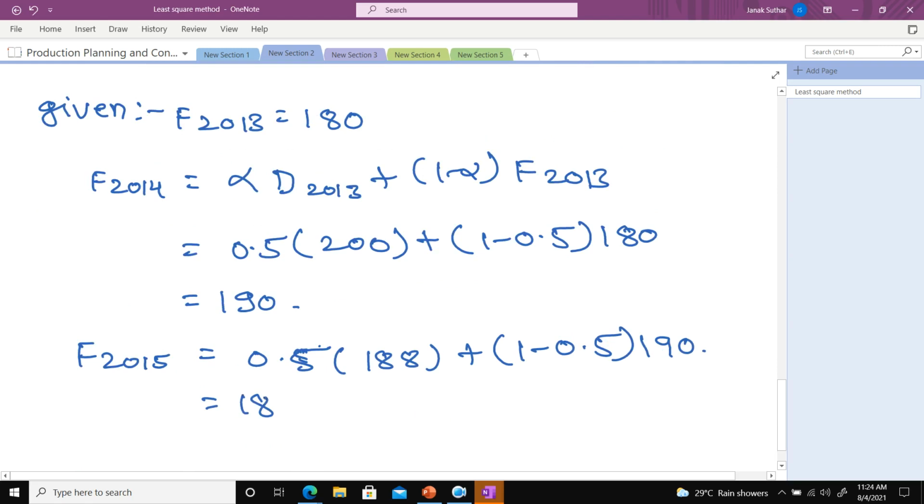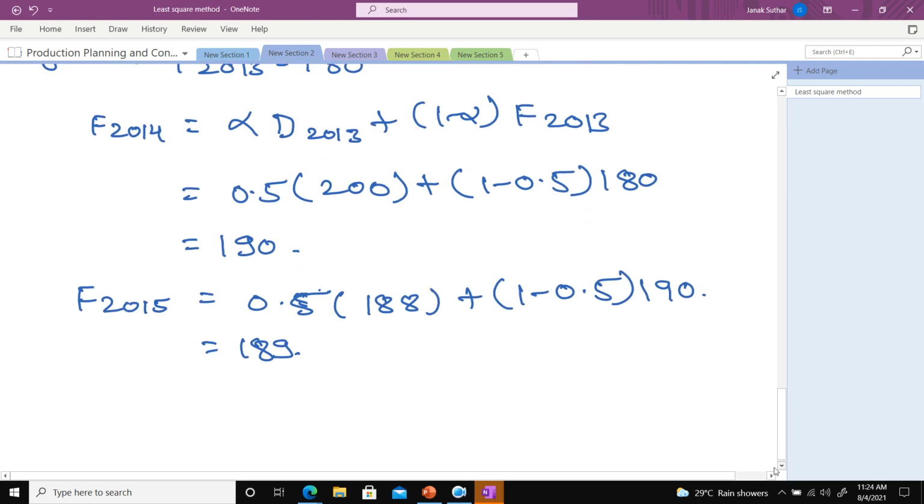Can you quickly tell me what will be the forecasting of 2015? What will be the value? 189. Everyone getting the same value?